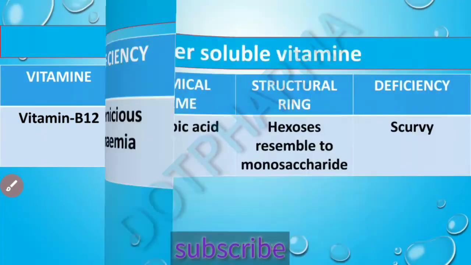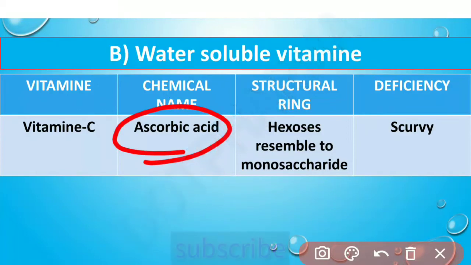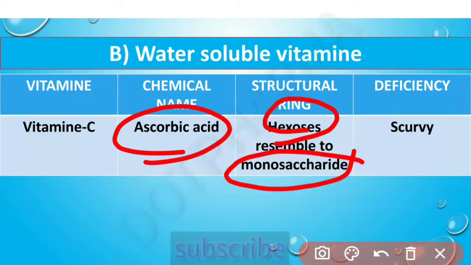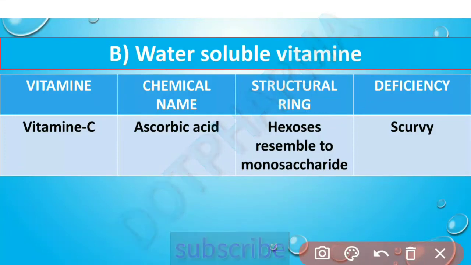The next water soluble vitamin is vitamin C, which is also called ascorbic acid, and in its structure there is a hexose ring that resembles a monosaccharide structure. So the hexose ring is the structural ring, and vitamin C deficiency leads to scurvy.